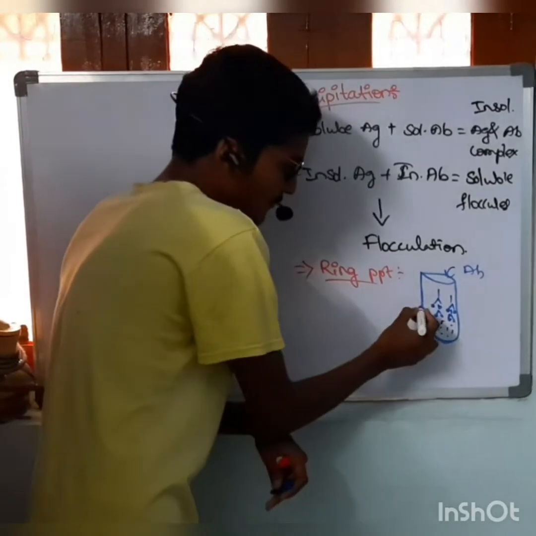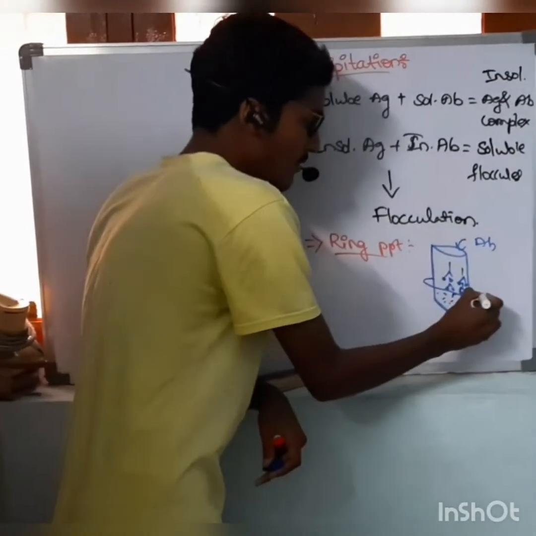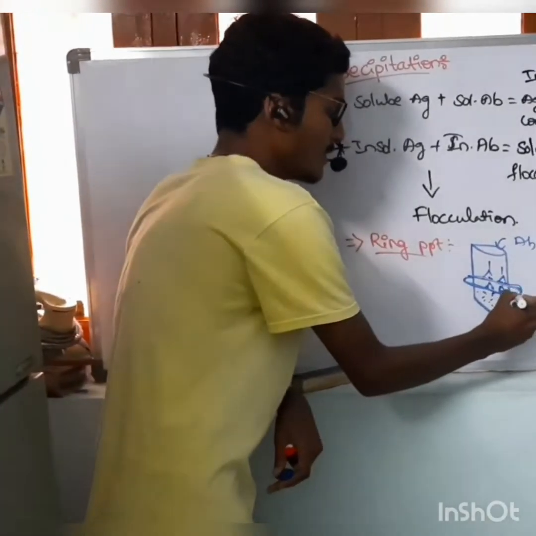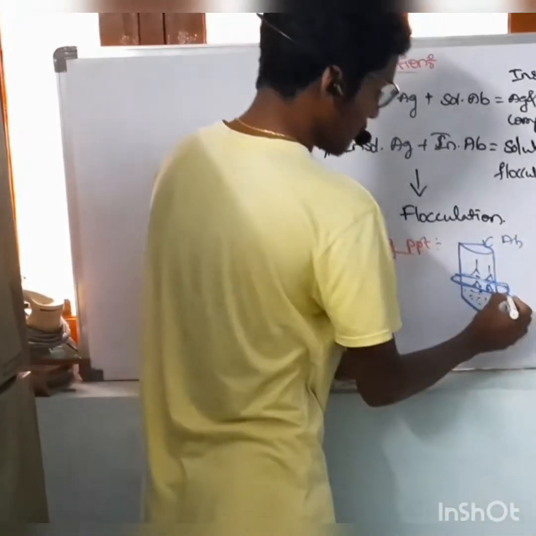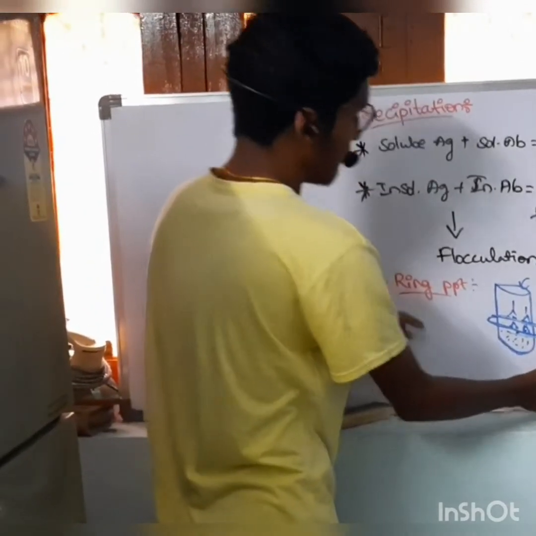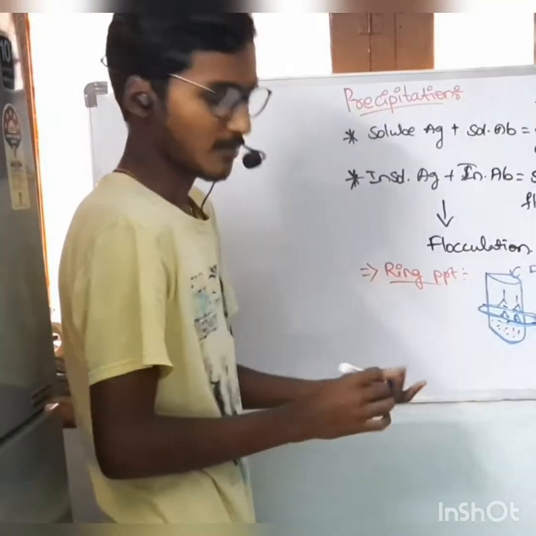It is going to form a ring around the test tube, a ring PPT band. It is known as a PPT band or a precipitate band. So it is known as ring precipitation.